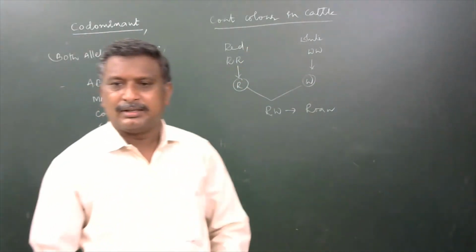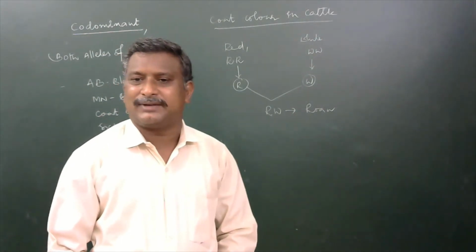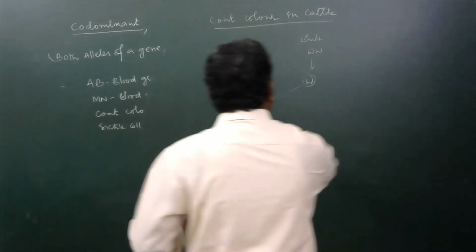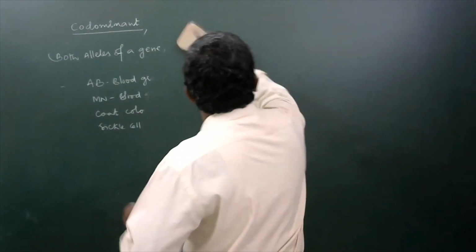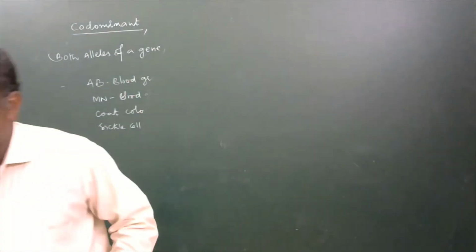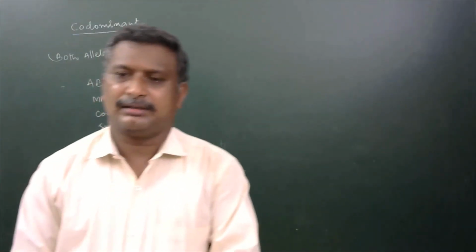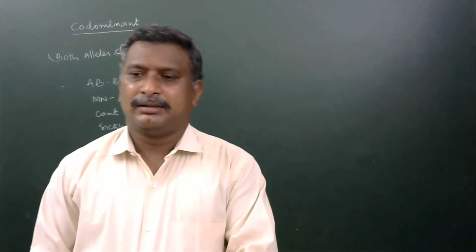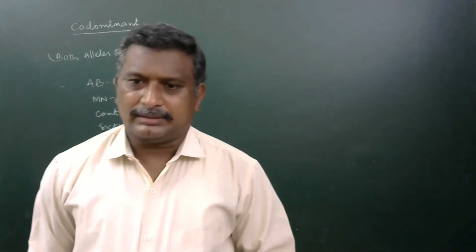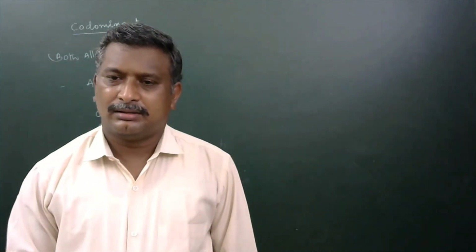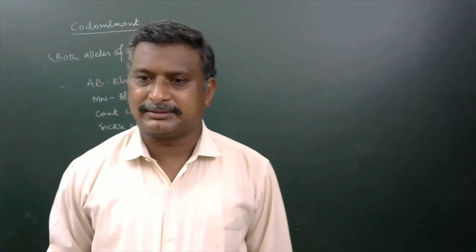So these are the good examples for codominance. In roan, the red colored characters and the white colored characters are going to be formed. Yes, I think we completed all these examples for codominance.